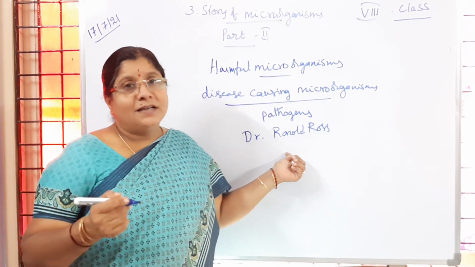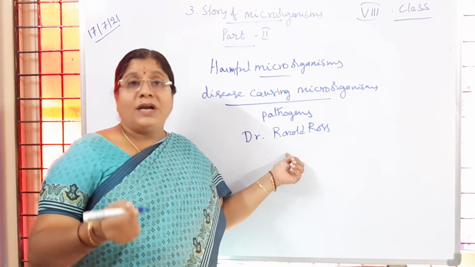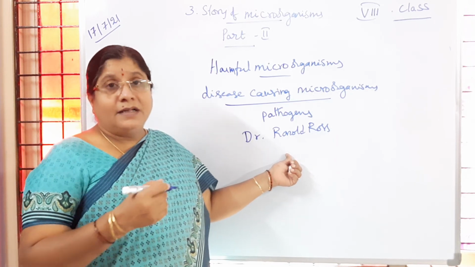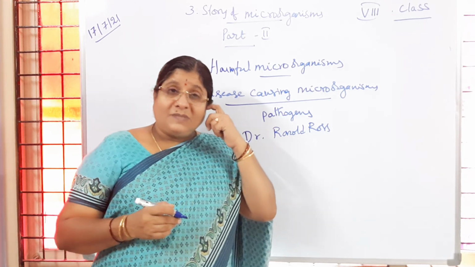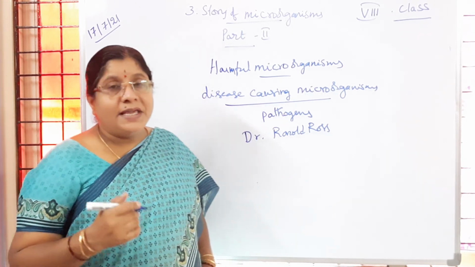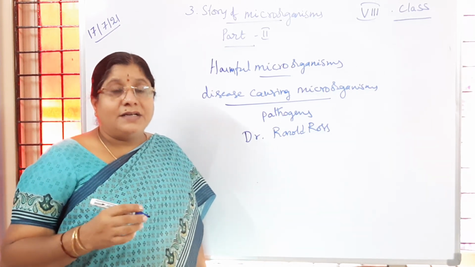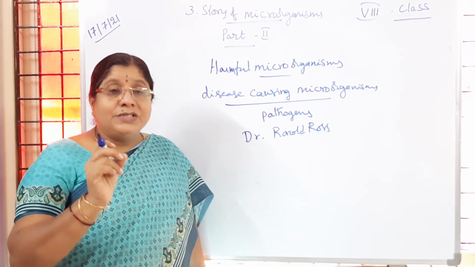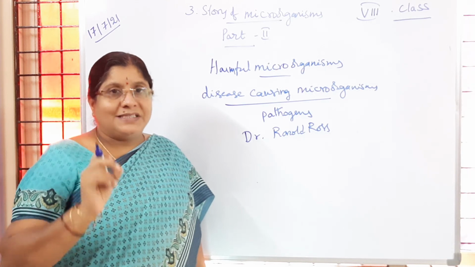Dr. Ronald Ross was a British doctor. He worked at the time before independence, in Hyderabad. In Secunderabad, Ronald Ross was living there, studying the life cycle of the malarial parasite. So he came to know that the malarial parasite is transmitted, spreading through mosquitoes.